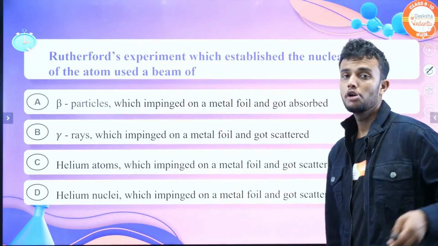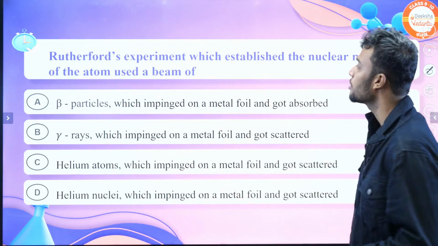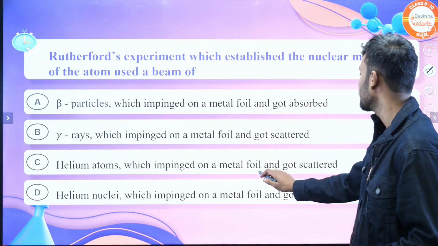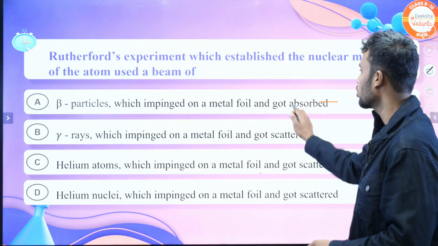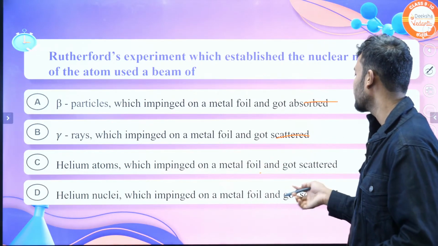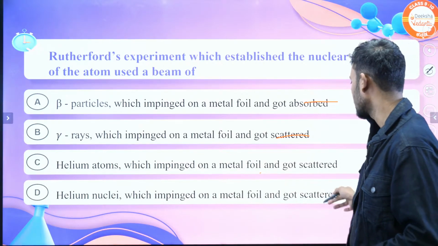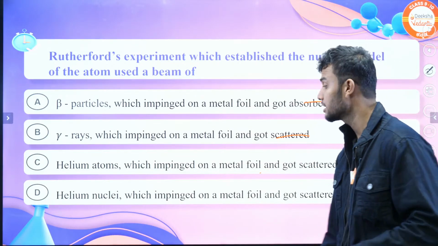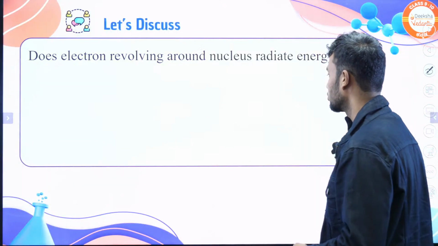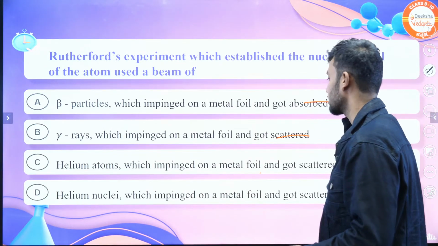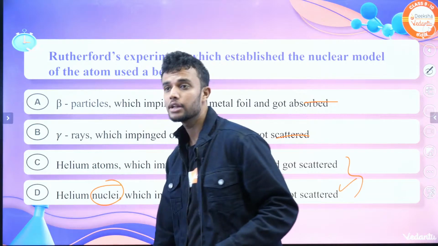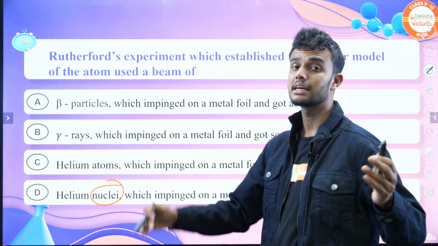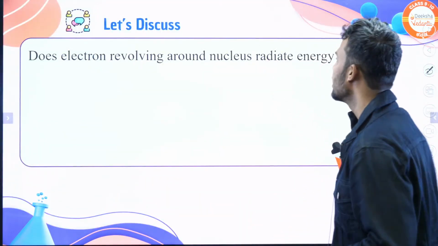Let's move on to the second one. The Rutherford experiment which established the nuclear model of the atom used a beam of beta particles, gamma rays, helium atoms which impinged on a metal foil and got scattered. These two are wrong answers. Or helium nuclei which impinged on a metal foil and got scattered. In these two, the answer may be C or D. The answer is D, right? Helium nuclei. We already know nuclei consist of only positively charged particles. A helium atom consists of both positive and negative charge. Understood? Let's move on to the next one.